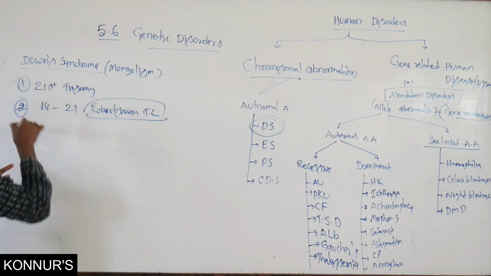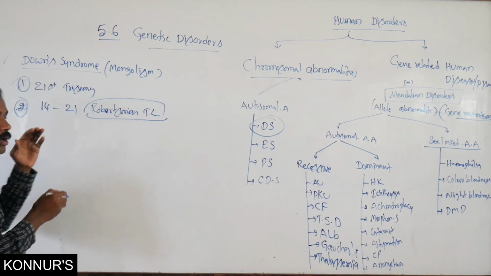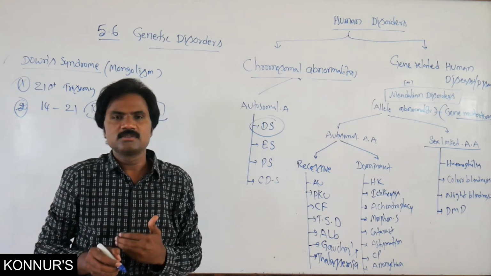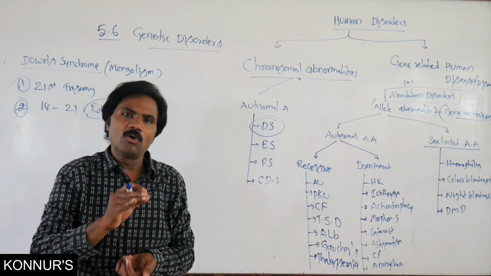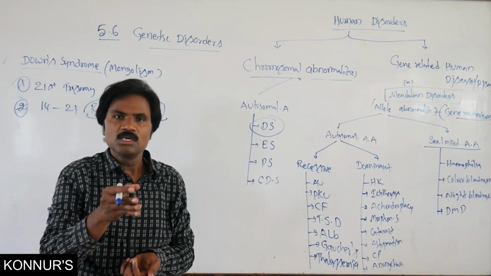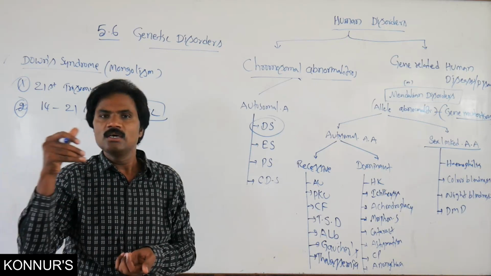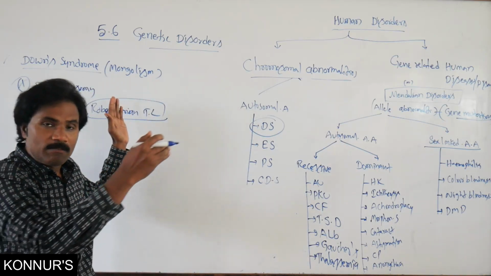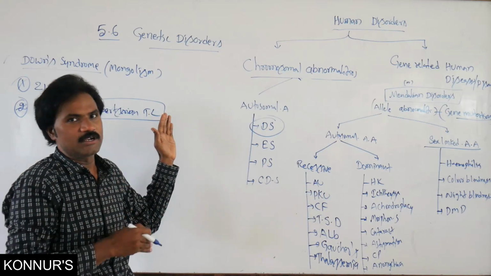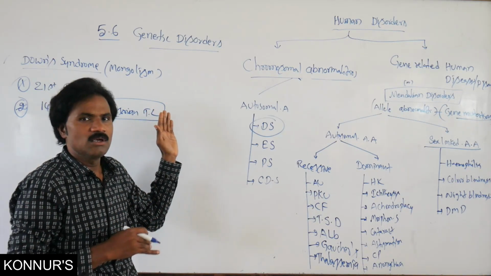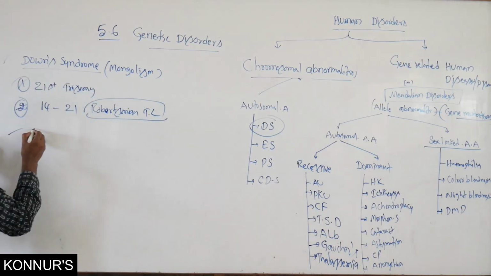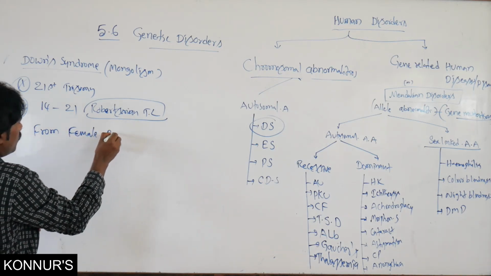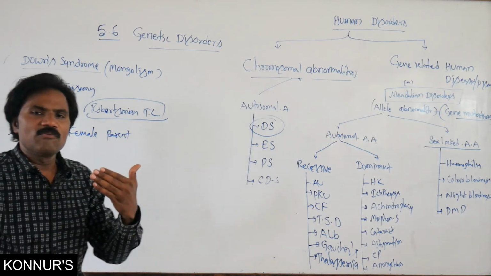But this is the normal method. Why is this disease normally caused? Normally in people who marry at an older age, that means if the female marries at more than 35 years, or the male at more than 49 years, this type of disease may affect the children. Both male and female children are affected, and normally it is transmitted from the female parent.